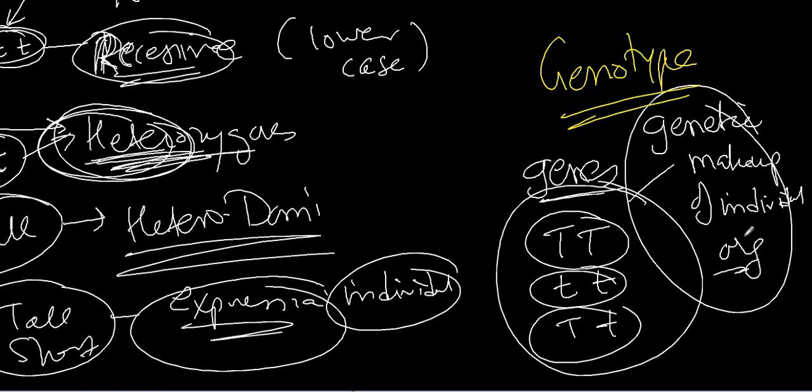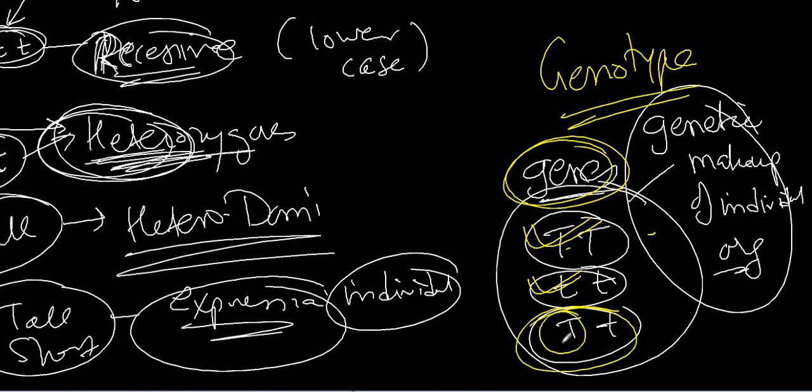So how will you mention it? You don't mention it as tall, because that is a physical expression. You mention it in terms of genes. Capital T capital T is homozygous tall, dominant. Small t small t is homozygous recessive short. And here capital T, small t is a hybrid, because there is a character of tall and a character of short. It is a mix. It is impure, while these two are pure, because there is no mix.